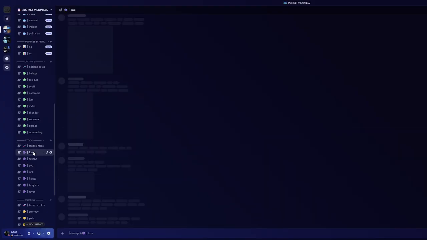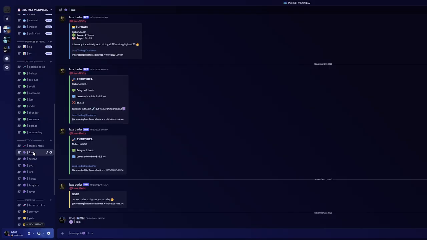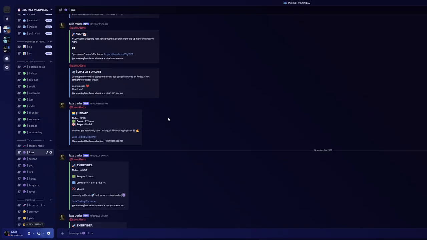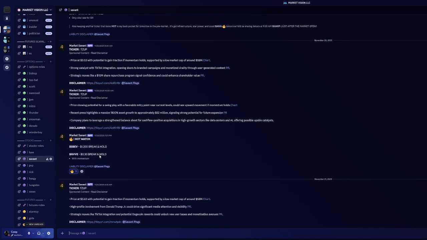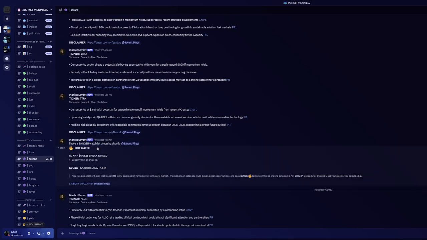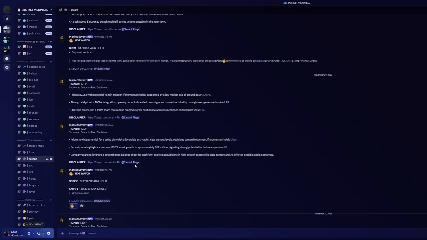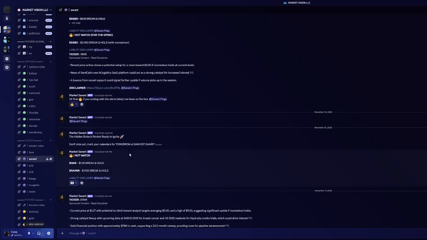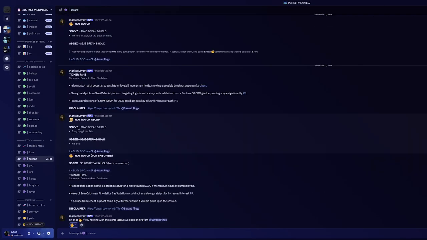Moving on to our stocks tab, this is going to be mainly low float analysts like Lux, one of the most well known in the business, entry ideas, that type of thing. Market Savant, he's pretty good for these banger watch lists. He's pretty nice if you wait for the break and hold. I don't know if we have any recaps here. Yeah, for example, recaps, 0.40 break, hit 54 cents, hit 3.4.